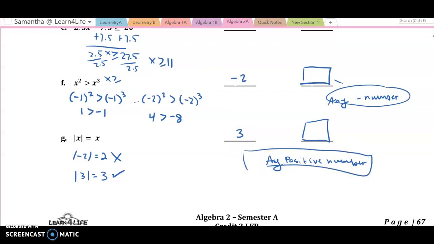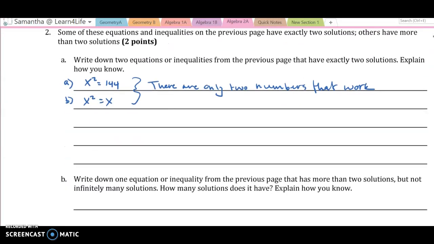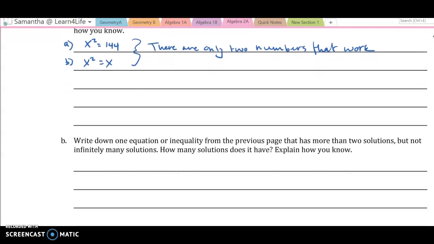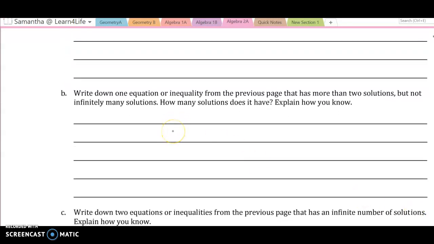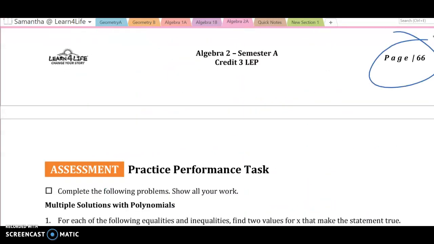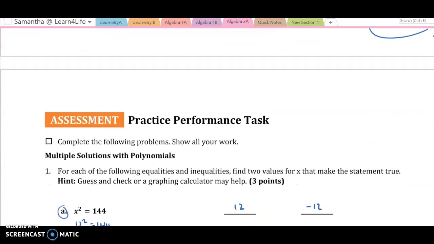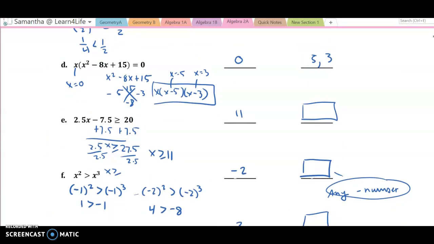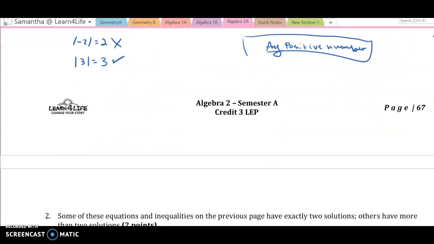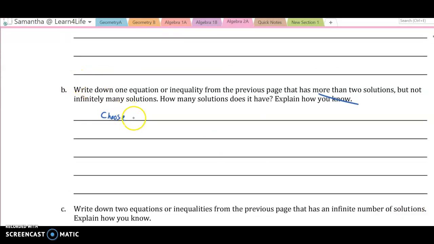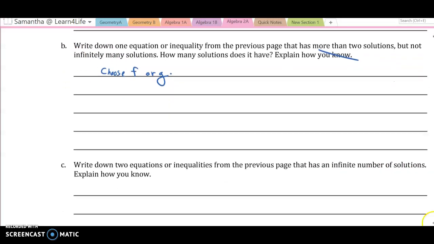All right, so these 2 have more than 2 solutions. And that's why. For B, write down any one equation or inequality from the previous page that has more than 2 solutions. So you can choose one of them that I just talked about. You can choose either F or G. You choose, okay? And explain. So that's not the answer.